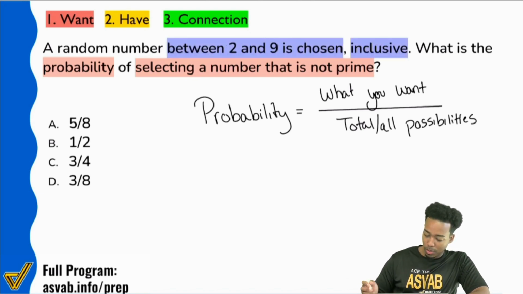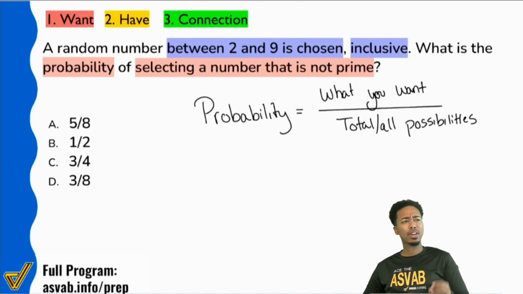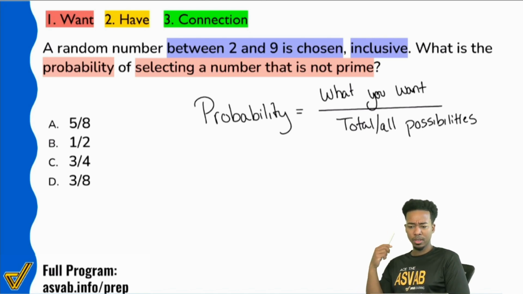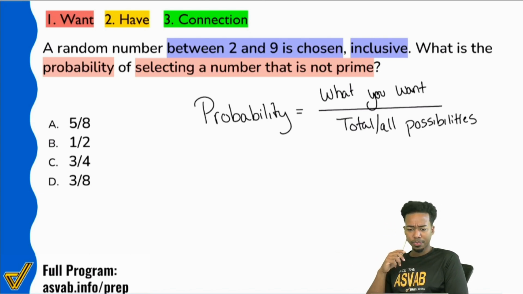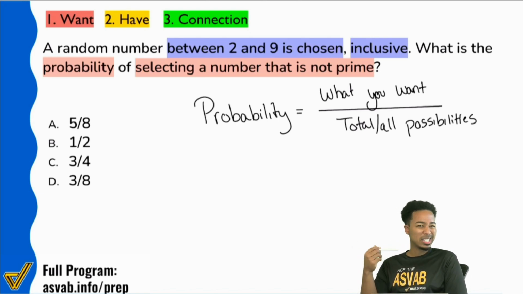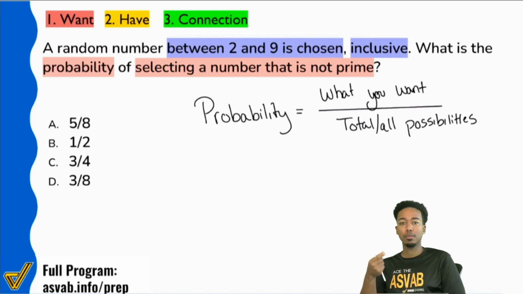But you're picking a random number between 2 and 9. Everyone, how many total numbers is that? If you're counting from 2 to 9, how many numbers is that? How many numbers are there between 2 and 9, including 2 and 9? Let's see who knows. And again, put the answer that you believe is correct. Okay, yep, the answer is going to be 8. A lot of people might have the inclination or the hunch to just subtract 9 and 2, and you'll see that there's 7 numbers. Not actually how that works, because you're not counting the number that you started with.